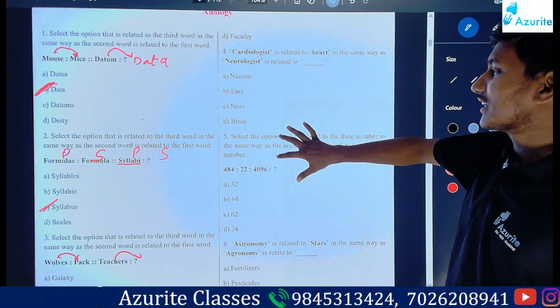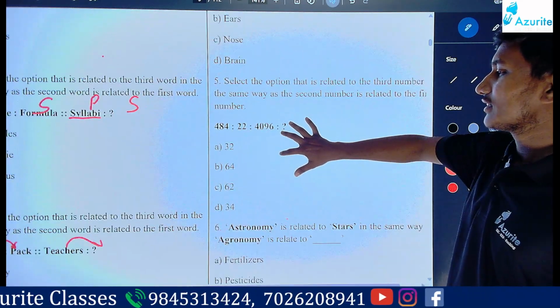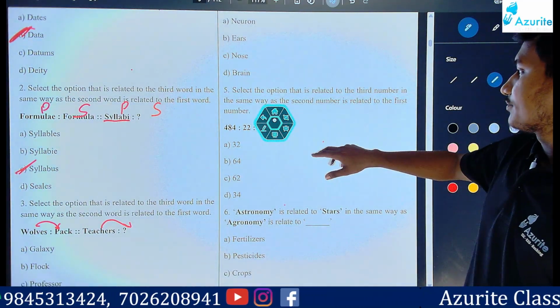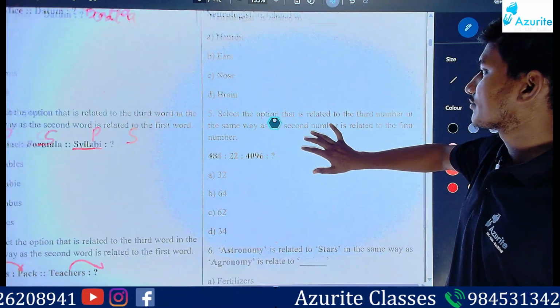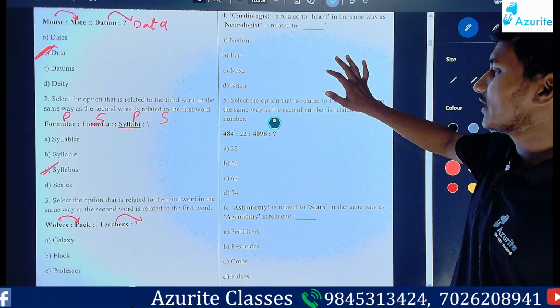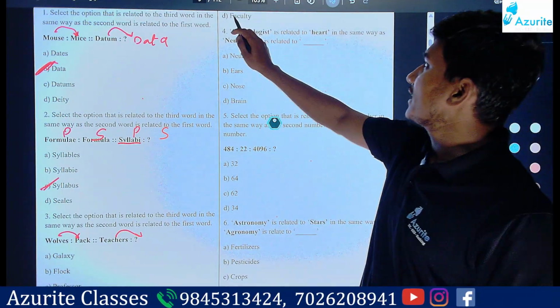Faculty. So the answer will be faculty, option B. Professor is a different profession. Teacher is what we say for a school teacher, and professor